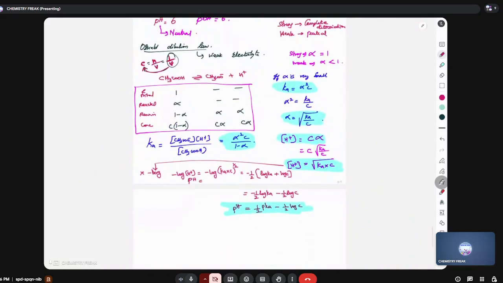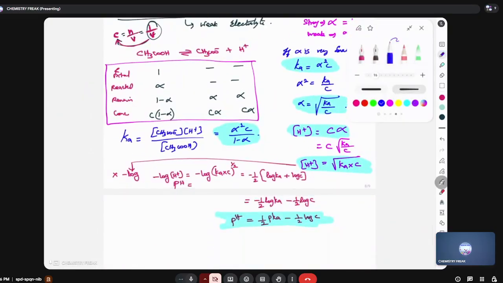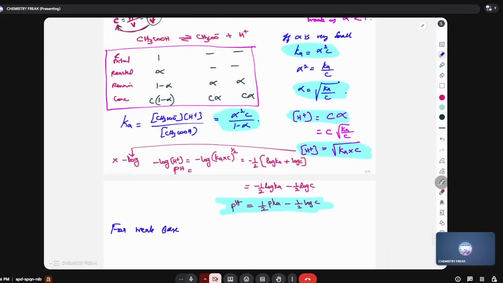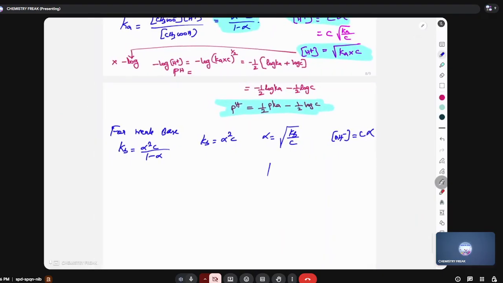ஓகேப்பா. So osmolar dilutionல for weak acid ஸ்கிரீன்ல தெரியறது. இதே ஒரு வீக் பேஸா இருந்தா, for weak base பாரு: Kb equal to alpha square C by 1 minus alpha first formula. Kb equal to alpha square C ரெண்டாவது formula. Alpha equal to root of Kb by C மூணாவது formula. Concentration of OH minus equal to C alpha நாலாவது formula, ஏன்னா பேஸ் OH minus வரணும். அடுத்தது கடைசியா pOH is equal to half pKb minus half log C.